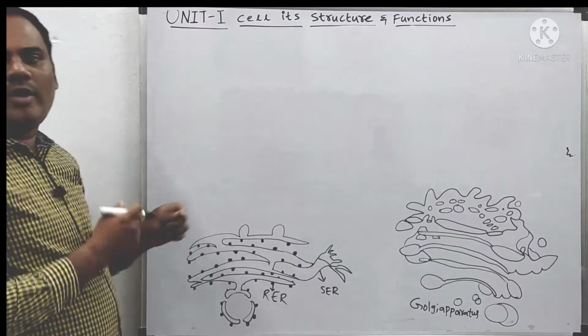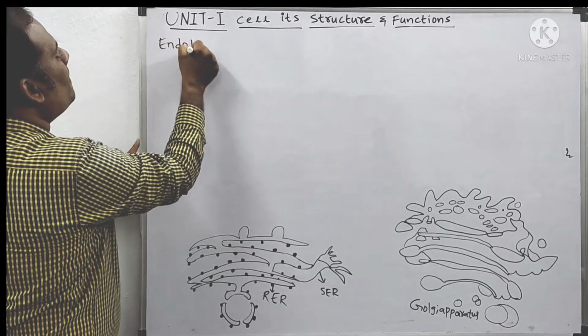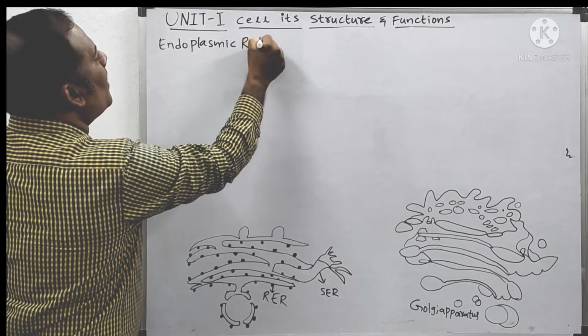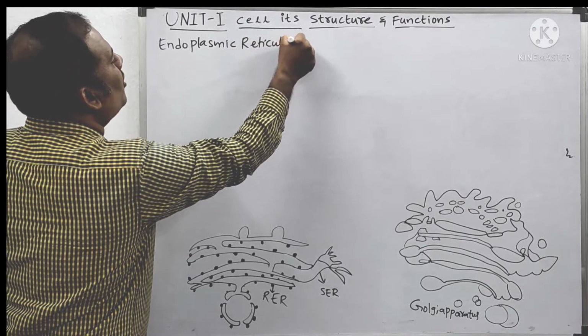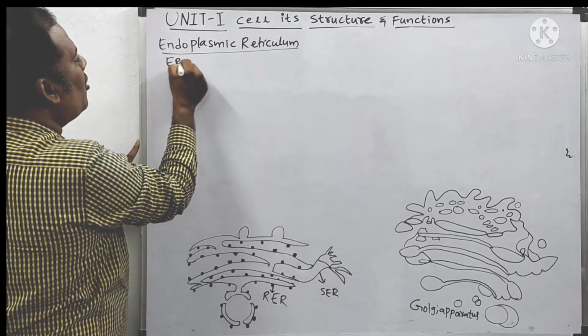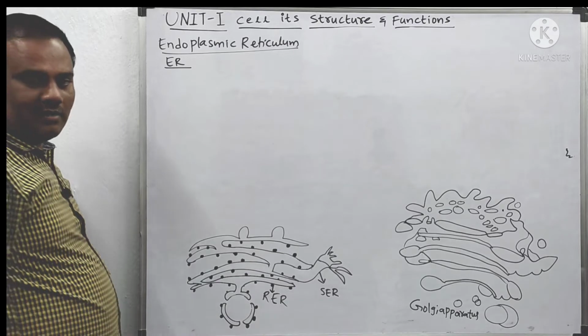Now, another cell organelle is called the endoplasmic reticulum. It is abbreviated as ER. Endoplasmic reticulum is abbreviated as ER.